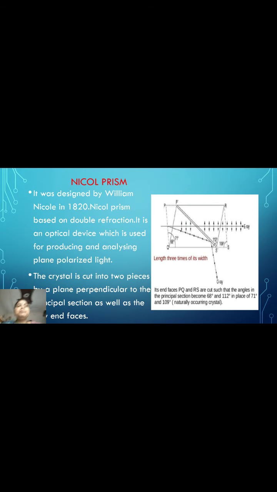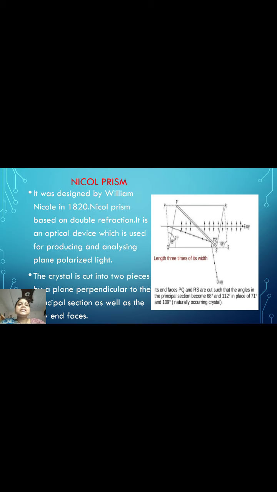Next one is Nicol prism. It was designed by William Nicol in 1820. Nicol prism is based on the principle of double refraction. It is an optical device which is used for producing and analyzing plane polarized light.